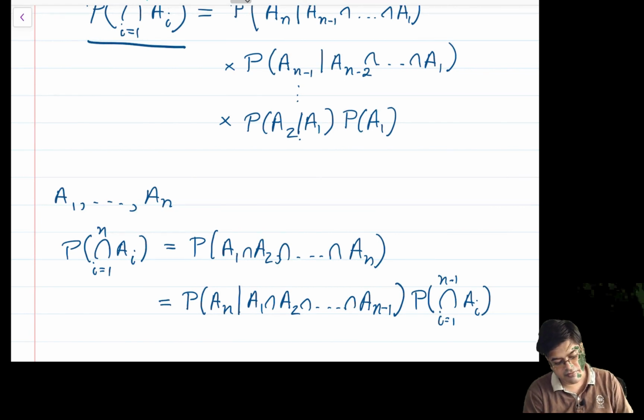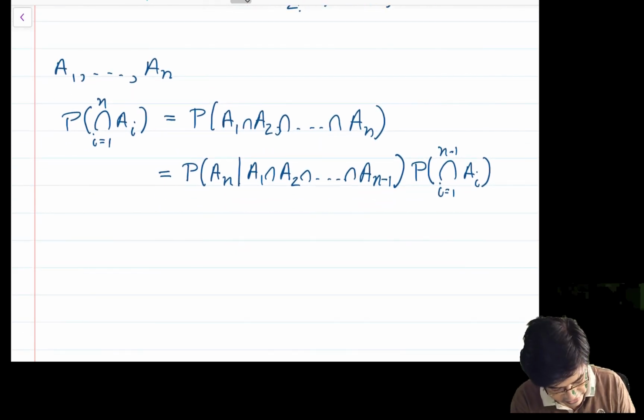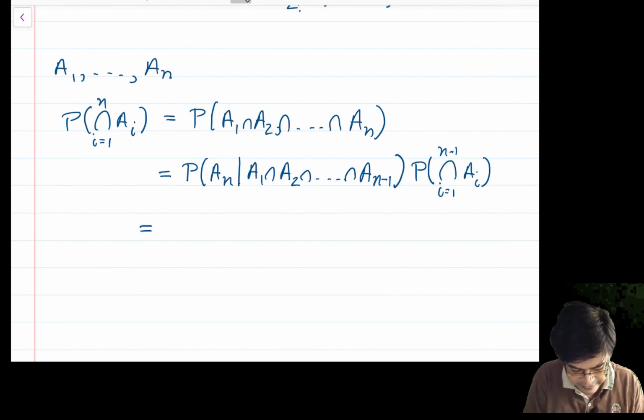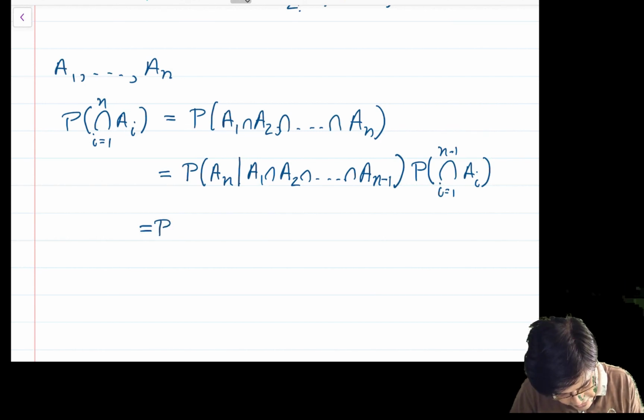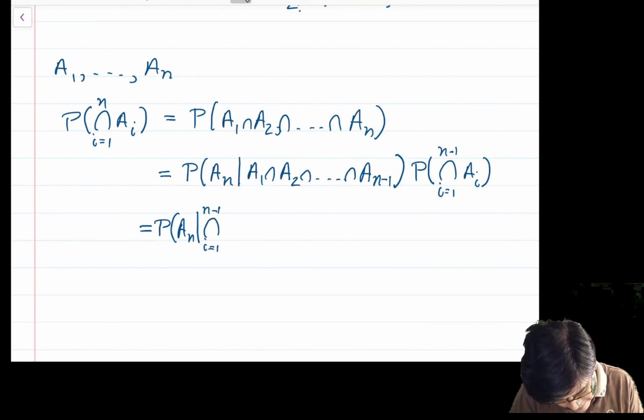Okay. Now this is not the end, so I can rewrite this again. I will treat this as AN intersection over i equal to 1 to n minus 1 Ai.